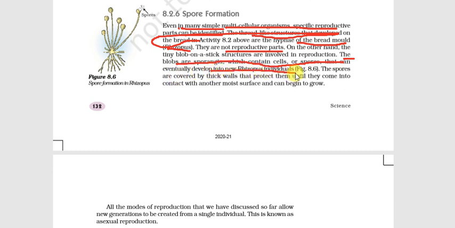So what are the spores which are present? We can see here, okay, these are the spores which will develop into new individuals, and the spores are covered by a thick wall that protects them until they come into contact with another moist surface and they begin to grow.